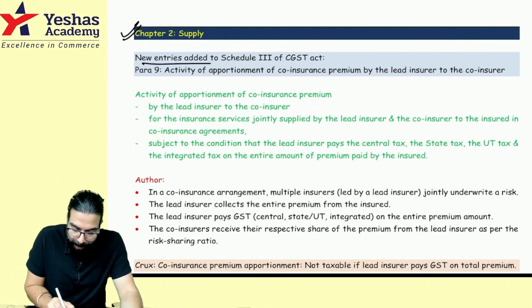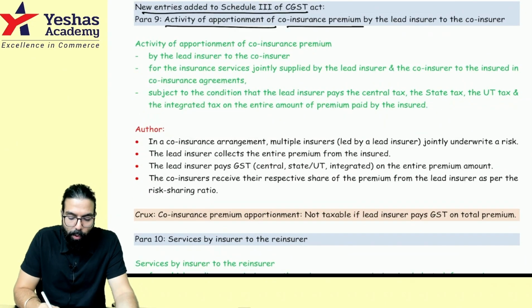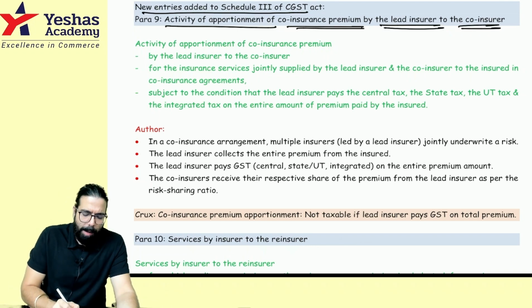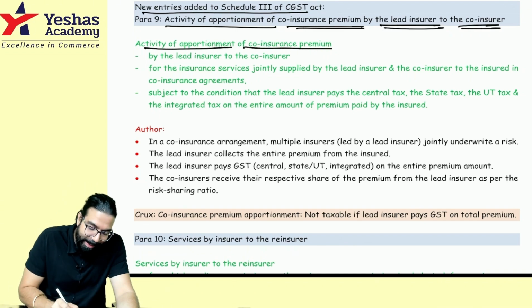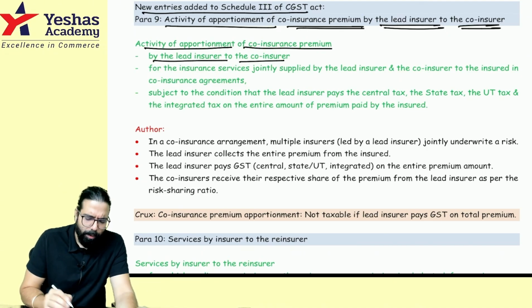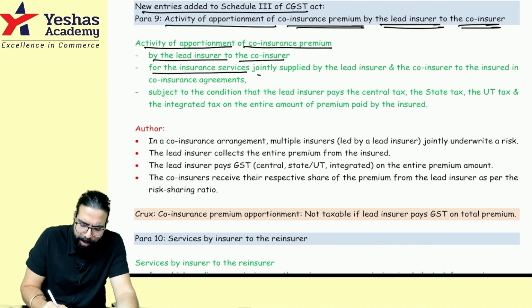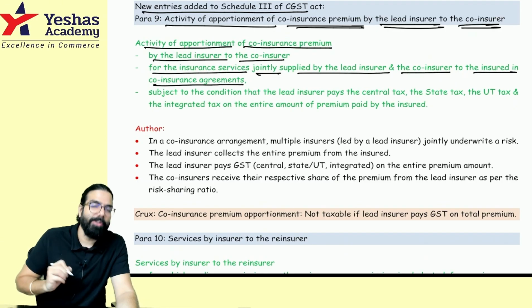Now, new entries added to Schedule 3. The first one is the activity of apportionment of co-insurance premium by the lead insurer to the co-insurer. Sir, what do you mean by this? I'll explain. It covers the insurance service which is jointly supplied by the lead insurer and co-insurer to the insured in a co-insurance agreement.